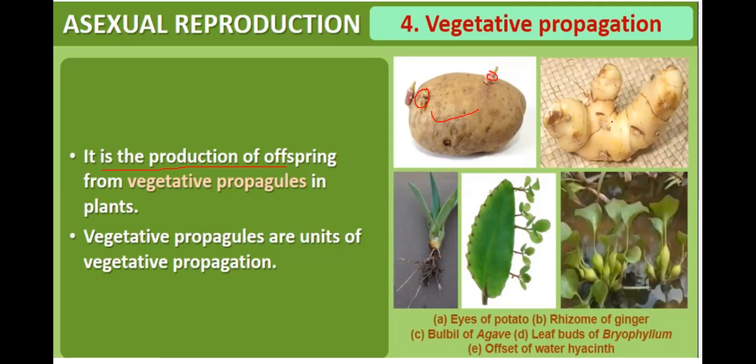This is the rhizome of ginger. This is the bulbil of agave. These are the leaf buds of Bryophyllum. And this is the offset of water hyacinth. So in potato, the vegetative propagules are eyes. In ginger, they are rhizomes. In agave, they are bulbils. In Bryophyllum, leaf buds. And in water hyacinth, the vegetative propagules are offsets.